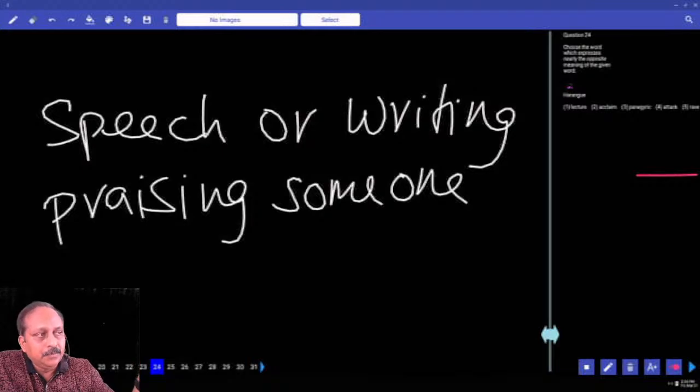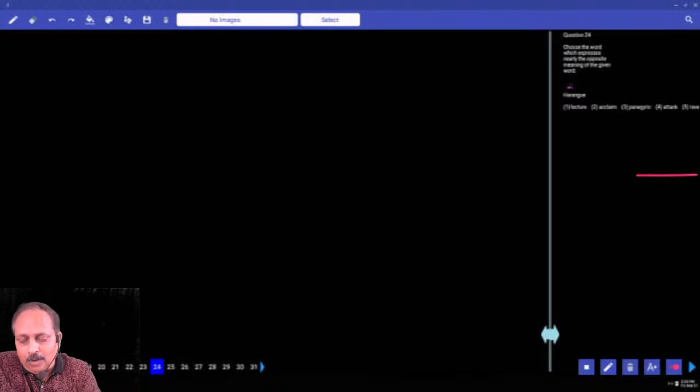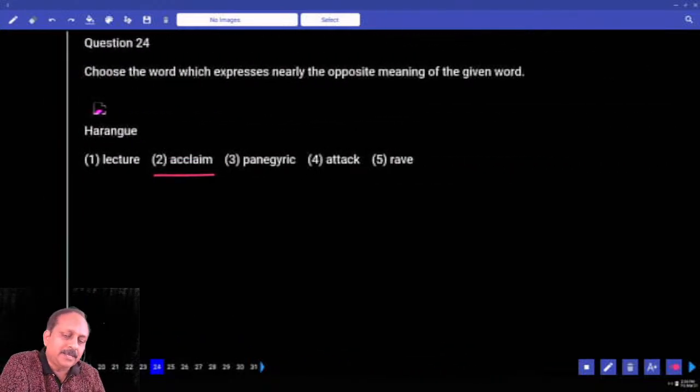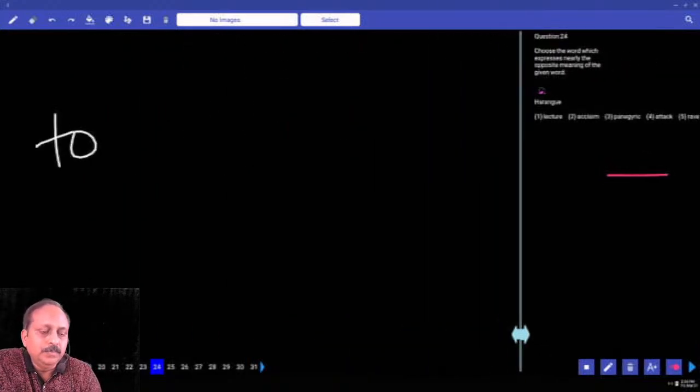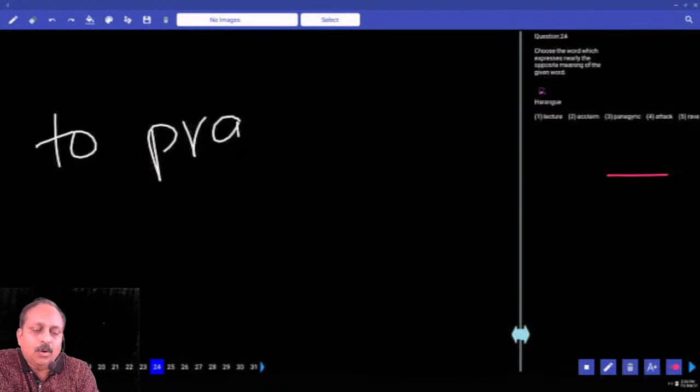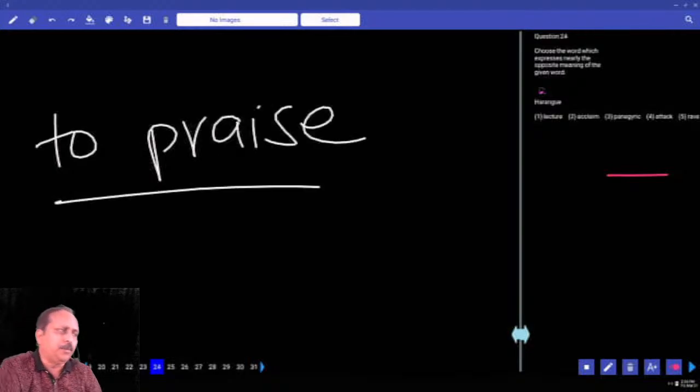Actual word is negative and it goes with speaking. Here you have the word clue for you, speech. And what is the next one? Attack, simple word, rave. Rave also write the meaning. To praise someone or something. Simply write to praise.